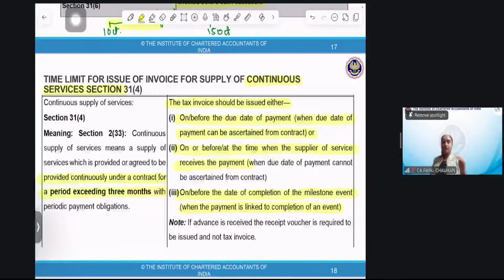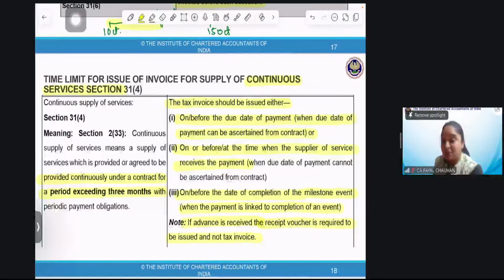For example, you'll make me the payment when 25% of the work is completed. The next payment will be when 50% of the work is completed, 75% and 100%. That means we have marked a stage when the payment will be made. In that case, the invoice will be issued on or before the completion of the milestone, as the case may be.